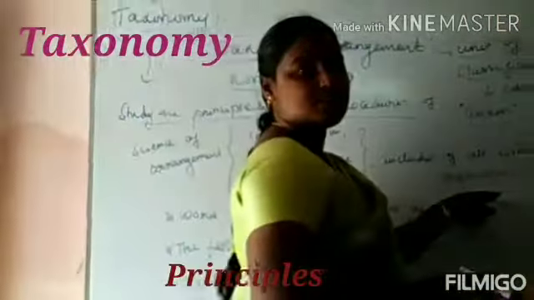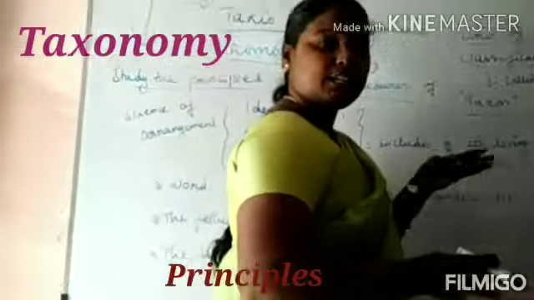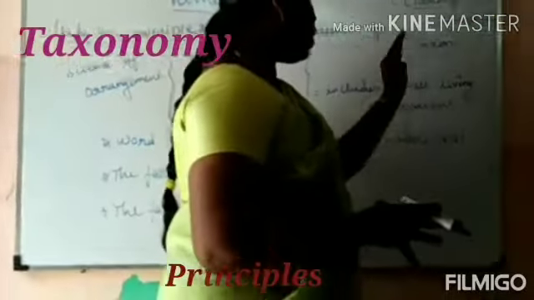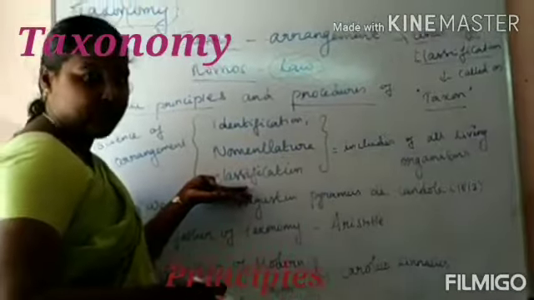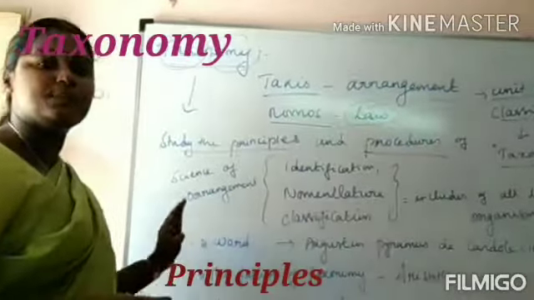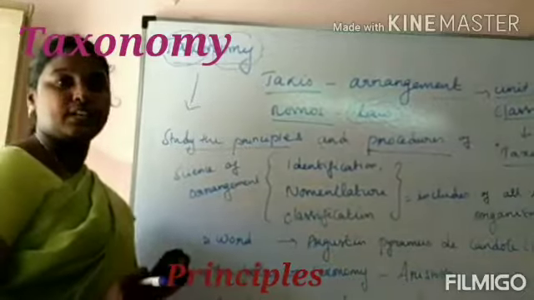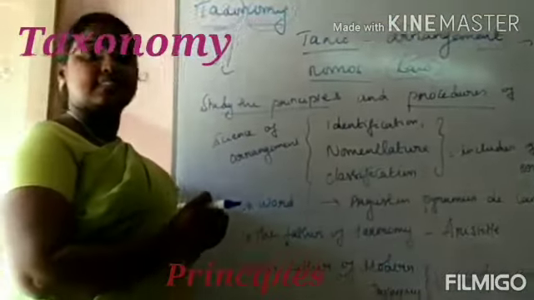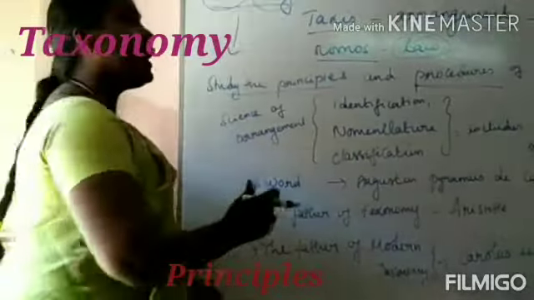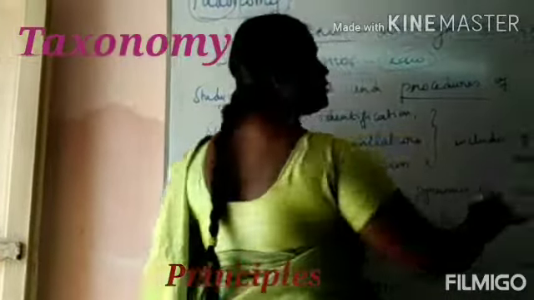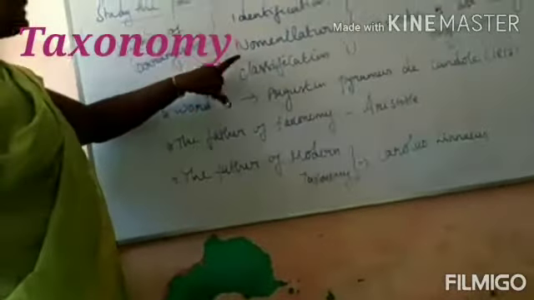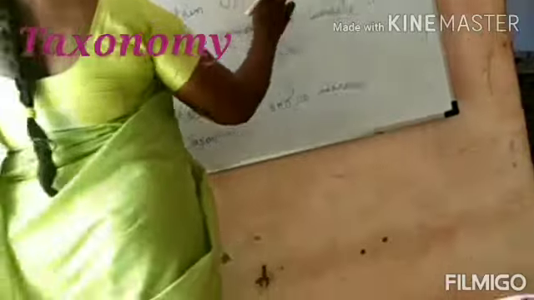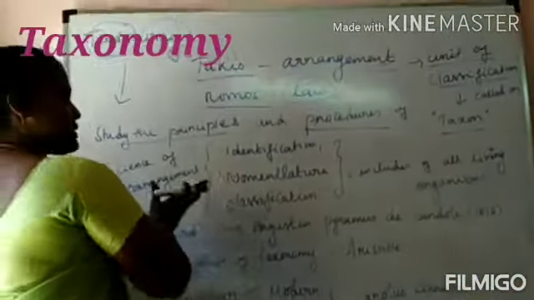What are all living organisms? That is plants, animals and microorganisms. Okay, so all these organisms are covered, based on identification, nomenclature and classification. So this is the basic principle of taxonomy. Can you understand? What is a taxon? A taxon is nothing but a unit of classification, or otherwise a unit of arrangement. What is the basic principle of taxonomy? It is the science of arrangement with identification, nomenclature and classification. It includes all living organisms. So this is the principle.